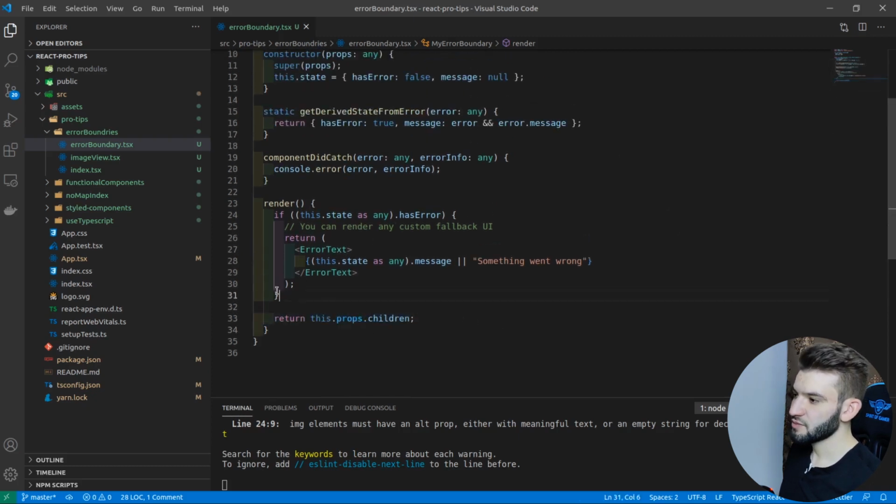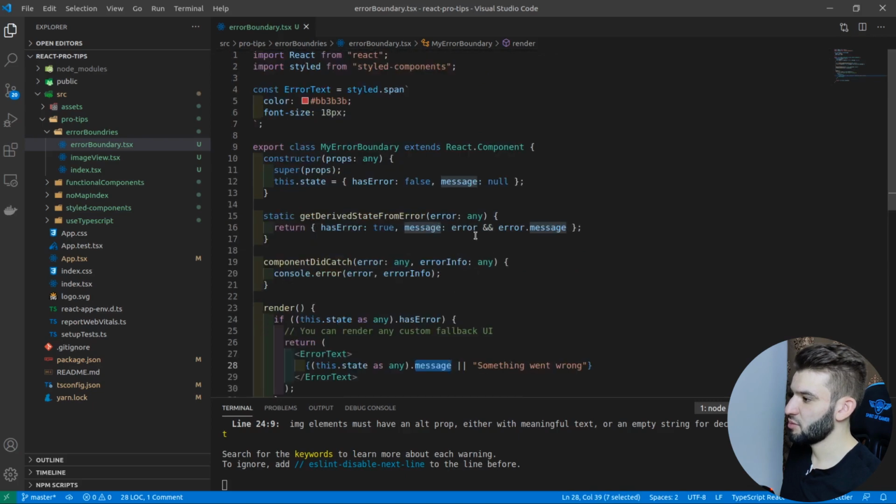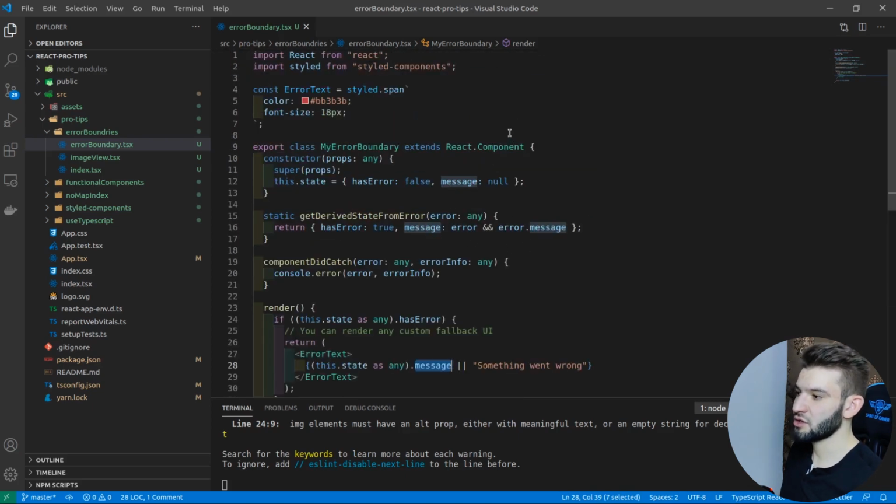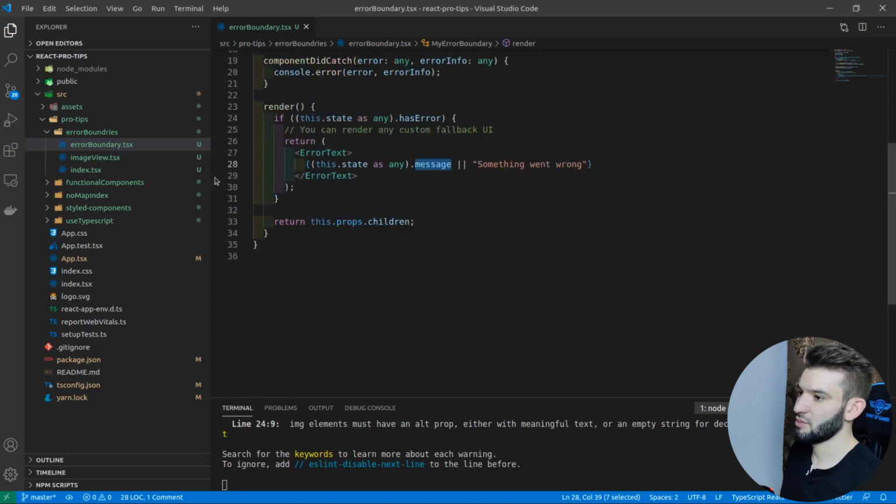And in the other state, if there's an error, all we do is render an error text, and we use state.message, and remember we put that in here, so we can get it. So that's basically what it does. It handles the errors. You can imagine it as a try-catch. Whenever you catch it, you just render the error.